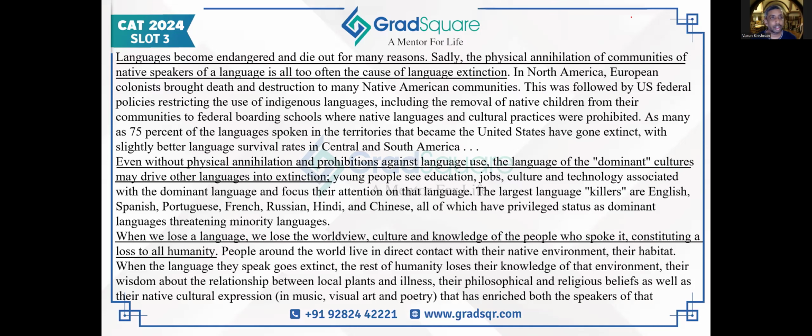Okay, so let's look at a reading comprehension passage from CAT 2024 slot 3. We are going to be reading the passage in this video and getting a better sense of what information you are supposed to take away from the passage after finishing reading it for the first time.